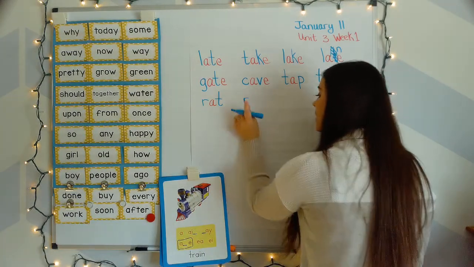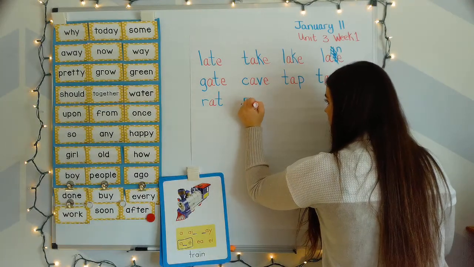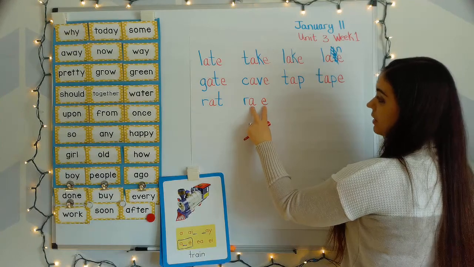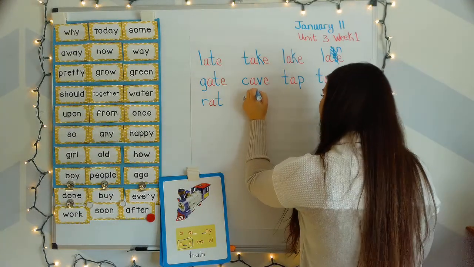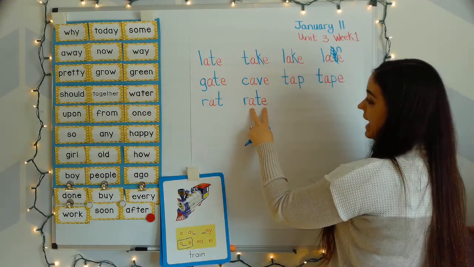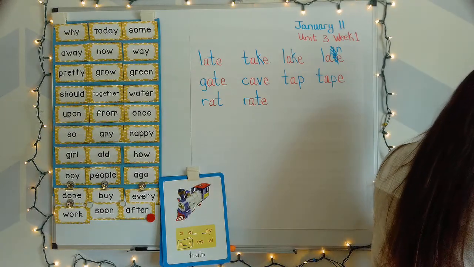Rate. R says rrr, and then A and its buddy E, A. And then T says ta. Rate. All right. Next word.